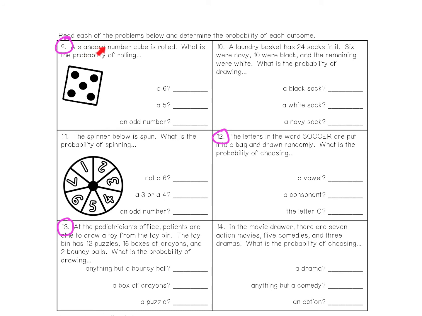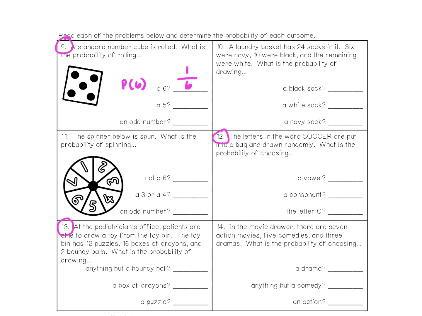So this says a standard number cube is rolled, and a standard number cube has 6 sides. Okay, 1, 2, 3, 4, 5, and 6. What is the probability of rolling a 6? And so that notation, just to remind you, would look like this: probability of rolling a 6. And there is 1 6 on the number cube out of 6 sides.